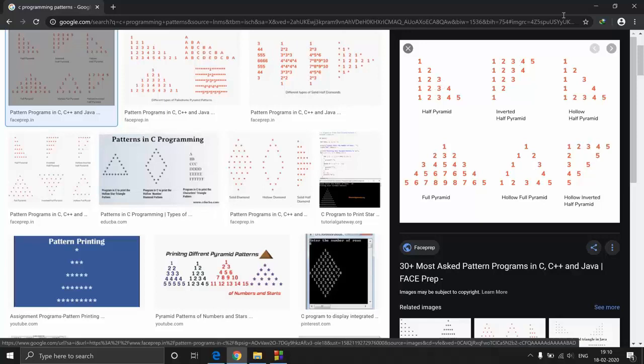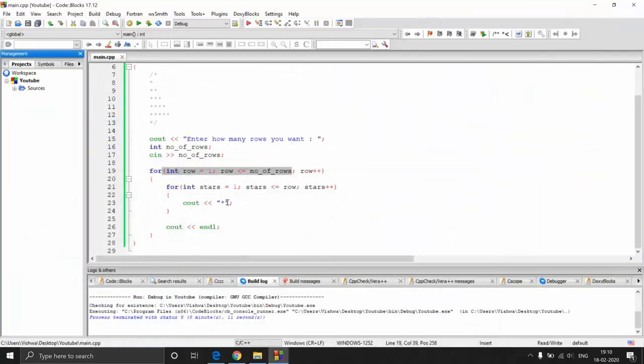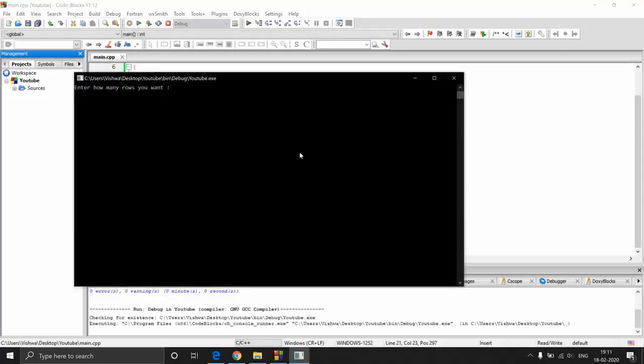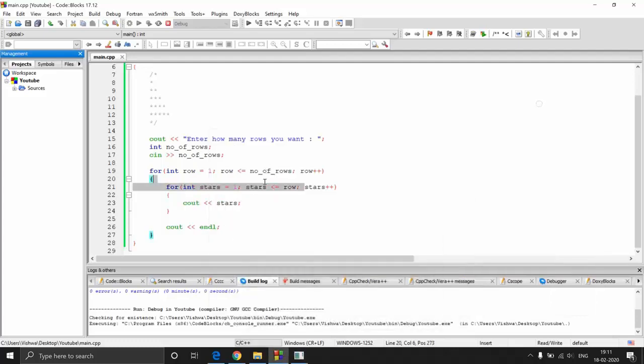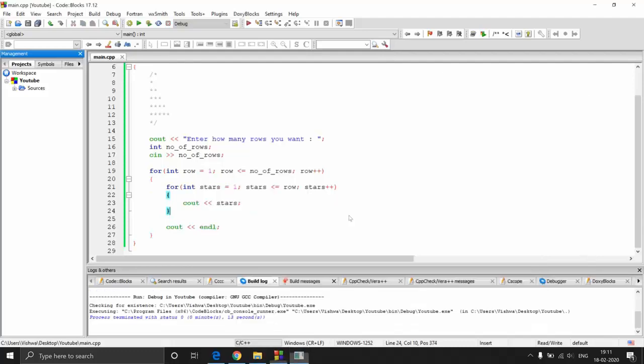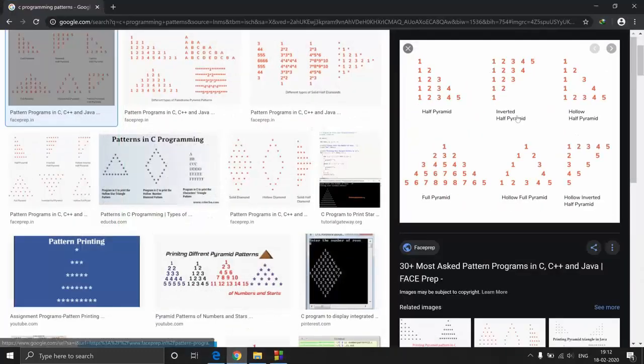So for printing these things, we just need to print, instead of a star, the stars variable over here, because stars is directly an integer, so we're directly printing the integers. We don't have to do anything else. So first the stars is 1, so it will print 1, then it will print 2, then 3. Let's look at that. I want 5 rows. So here you have the outputs, right? So 1, 1, 2, 1, 2, 3, 1, 2, 3, 4, 1, 2, 3, 4, 5. That's just the number of iterations we're printing. That is why it came like that. So let me close this. So let's try the second one now.